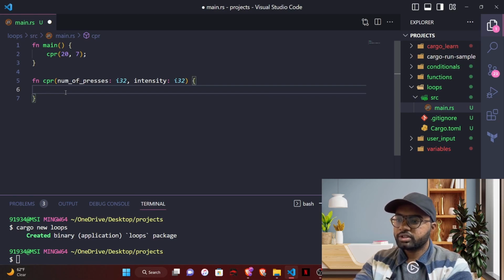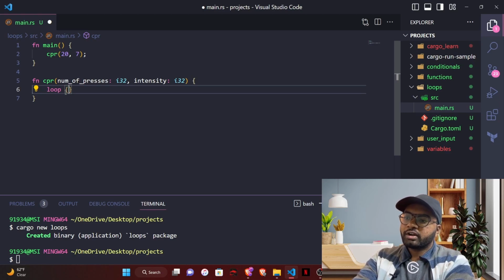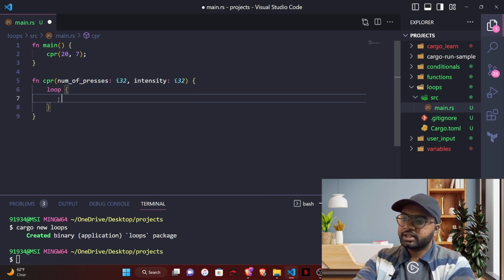First we will use the loop. The keyword is loop and we have to open the curly braces. We don't specify anything. Whatever we give inside these loop curly braces will be executed an infinite number of times.